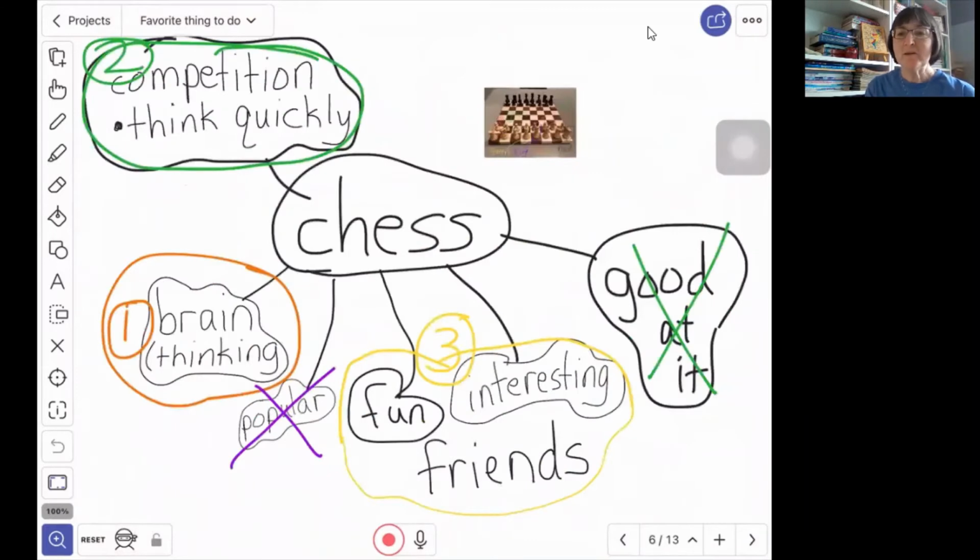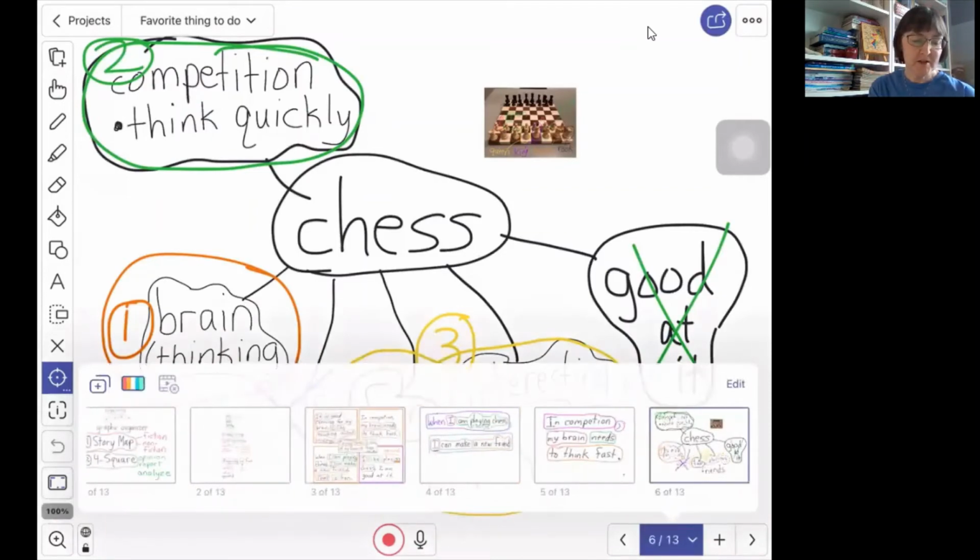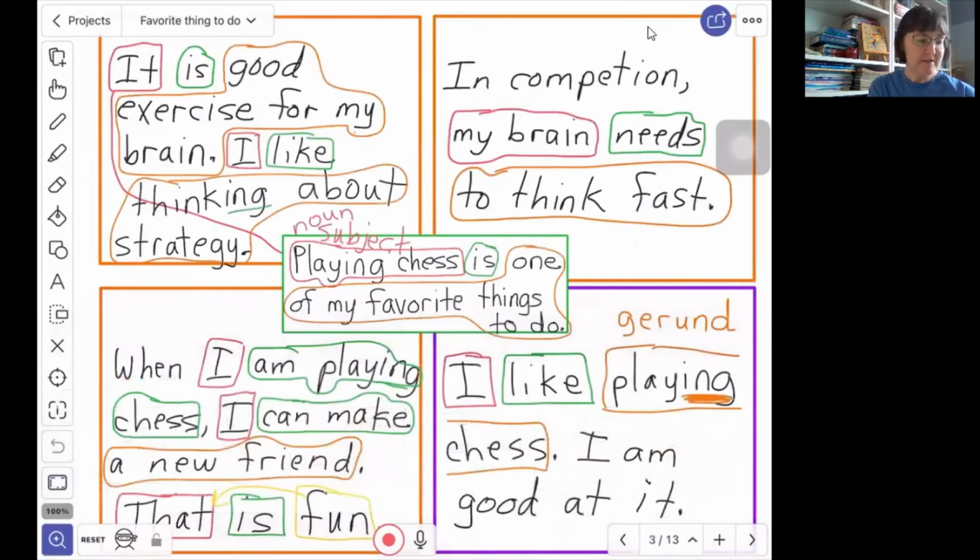Do you remember when we looked at our mind map and we were deciding what should we talk about first? What reason should we give first? There really wasn't a right or wrong answer. We could have talked about it being fun and interesting first, but we chose to talk about the thinking that our brain does and to do that first. And then we chose this one second and this one third. But it didn't have to be that specific order. So our transition words are going to be a little different.